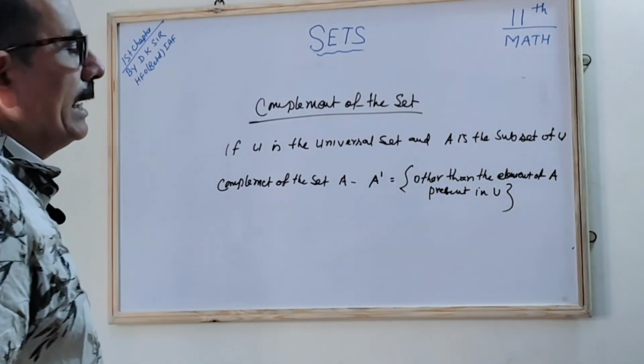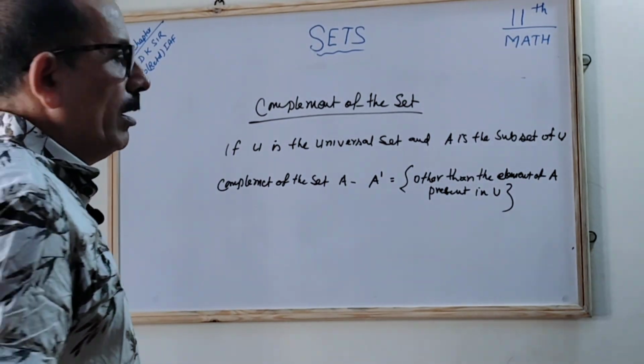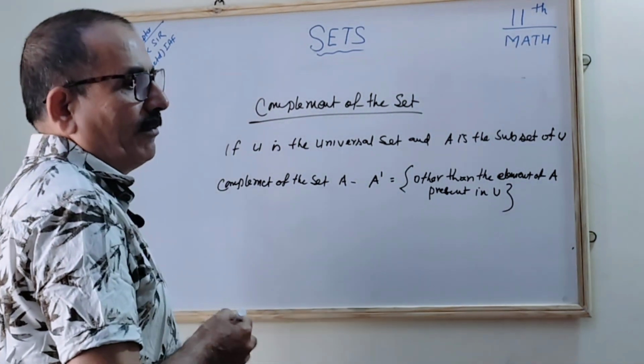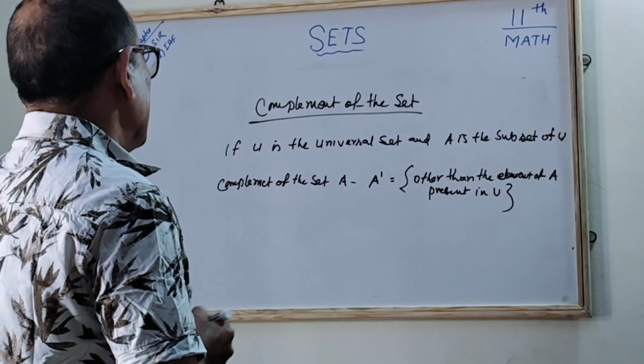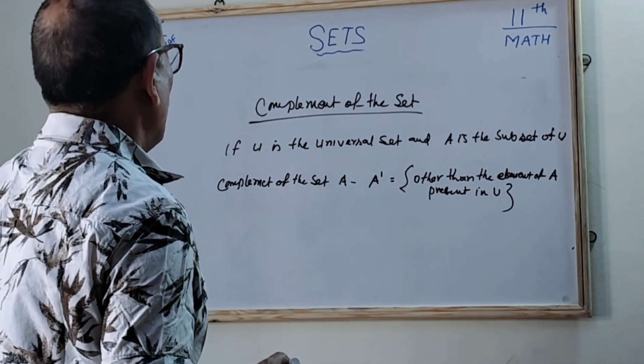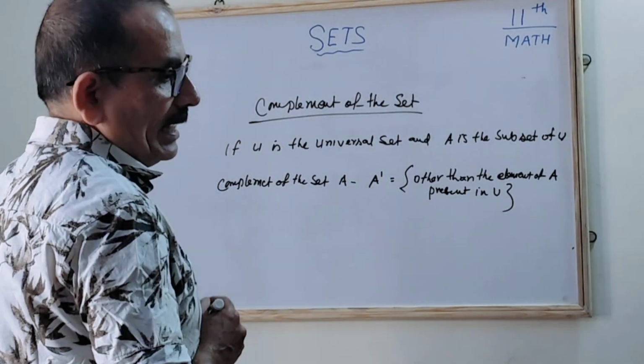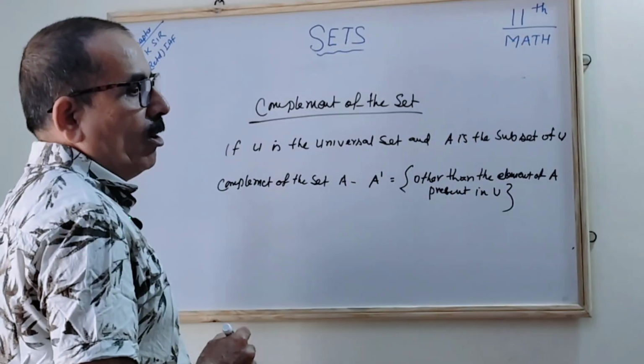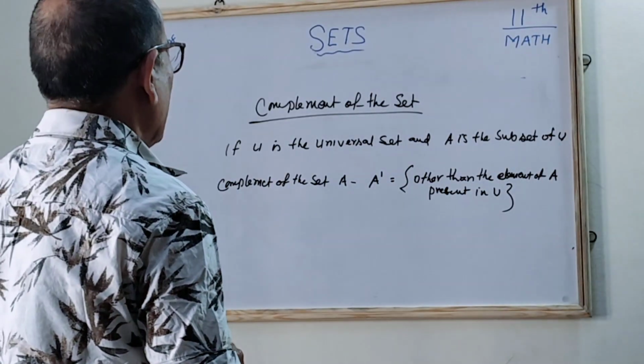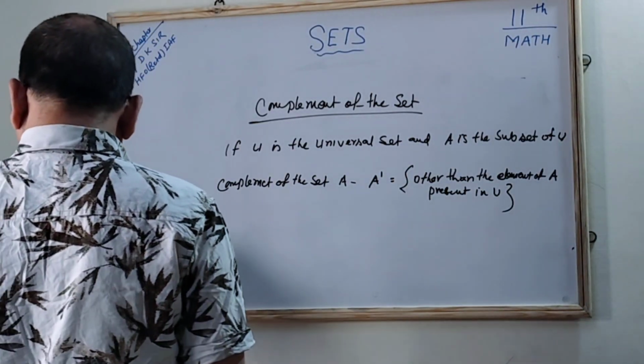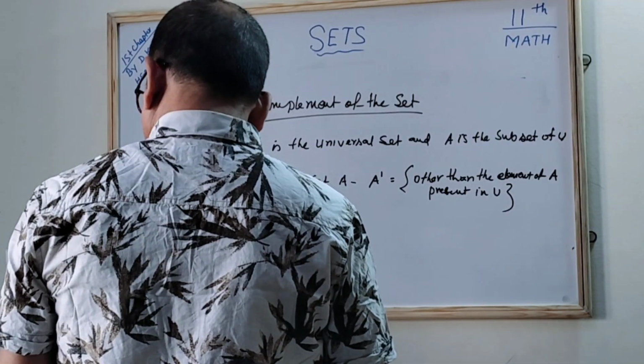So whatever is the main or bigger set, if you are asking for the complement, whatever is left or lacking will come into A dash. That is called the complement. Correct?